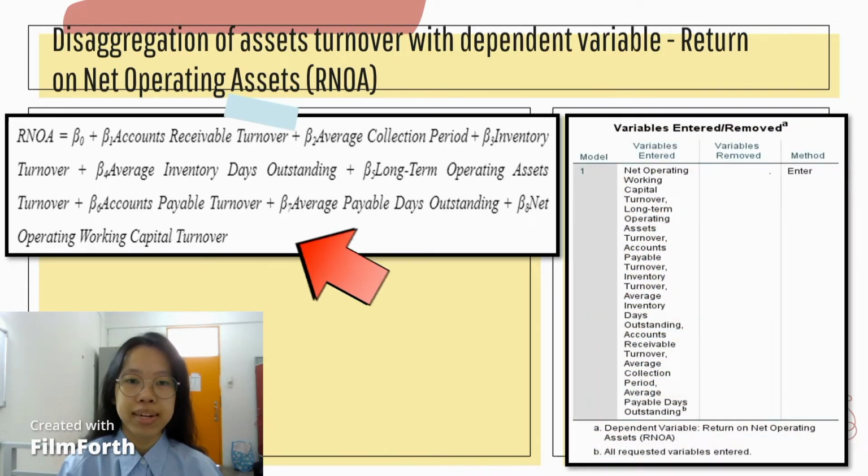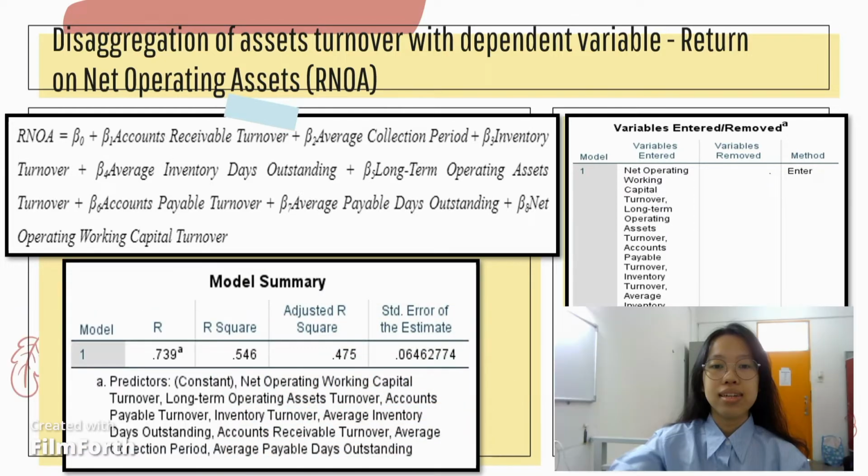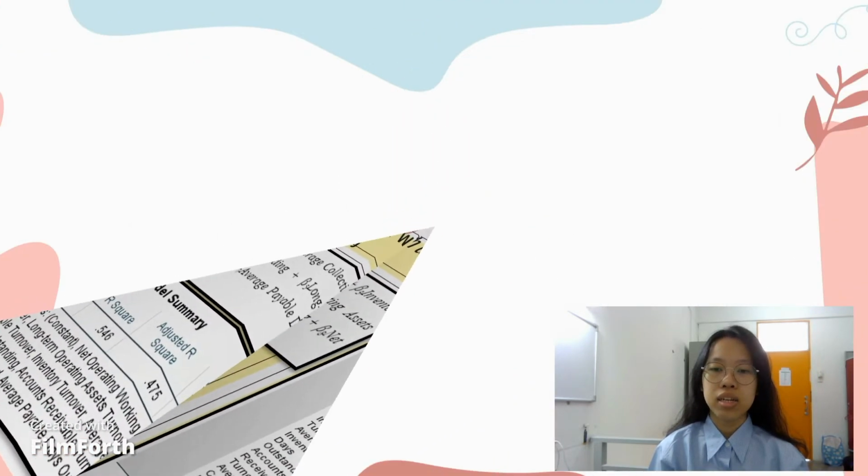the independent variables. By checking all the data, there are no missing values in these 10 companies over the 7 years. Based on the model summary, it is shown that the dependent and independent variables have a high correlation, as the R value is 0.739, which is higher than 0.4, while the R square value is 0.546. It's good as it shows that the approach can be used to assess how the dependent and independent variables are related.